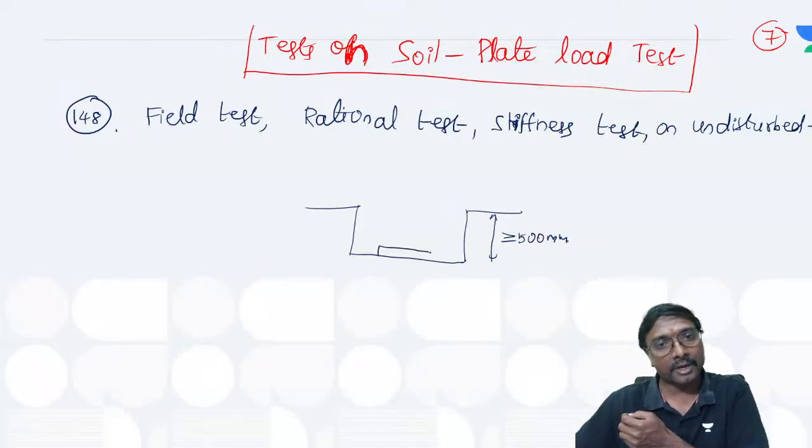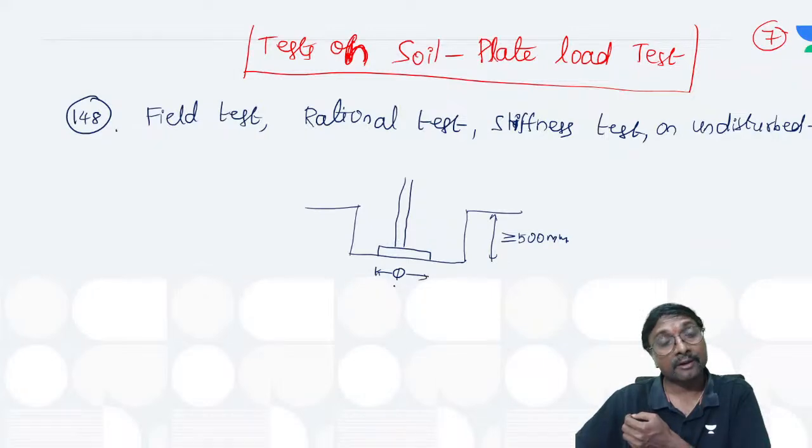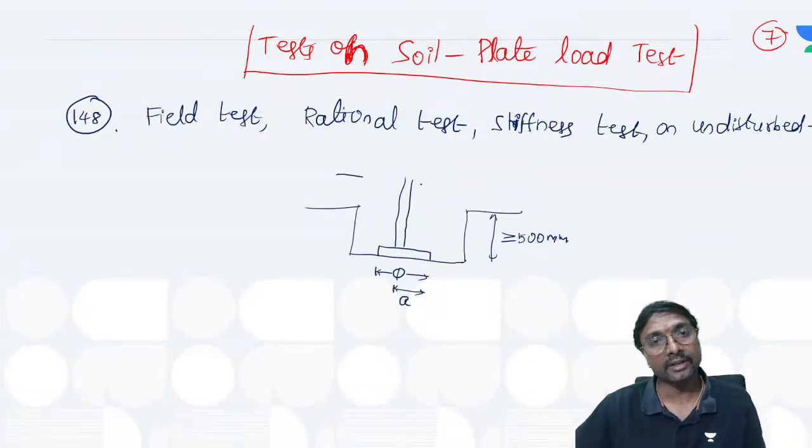So this is your plate. A circular plate will be kept, and the hydraulic jacks and everything will be kept. What is the symbol we give for the diameter of this plate? Phi. What is the symbol for the radius of this plate? A. Got it?